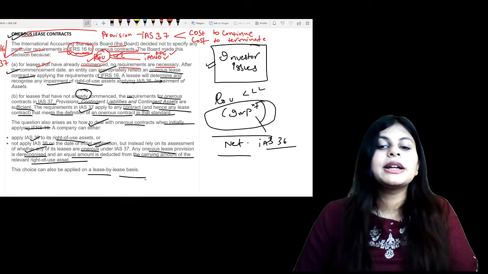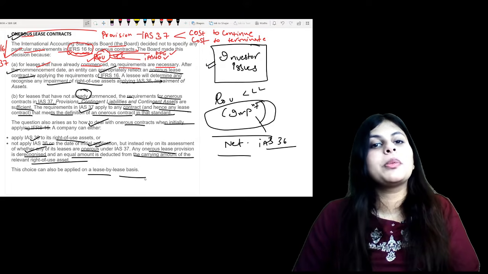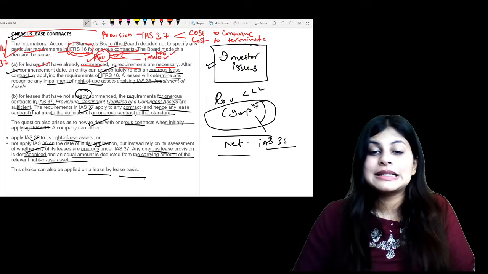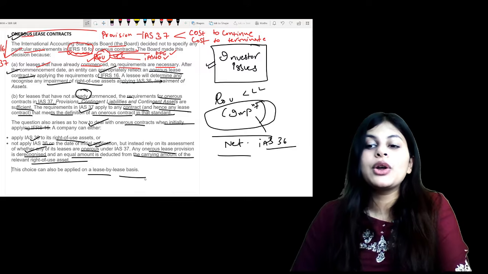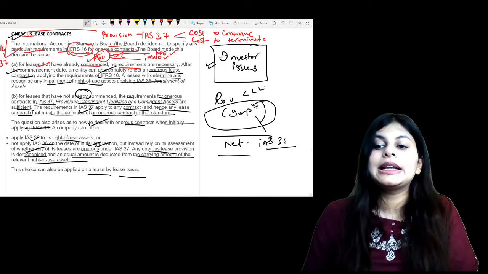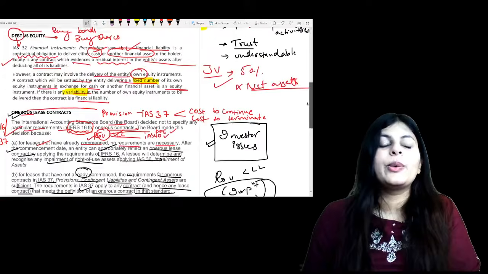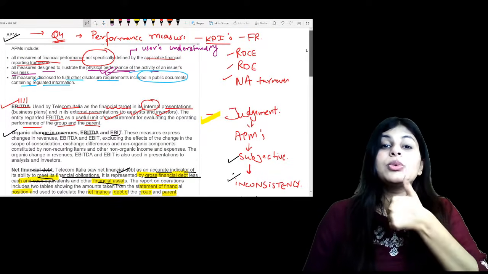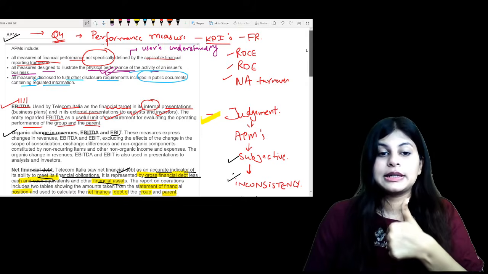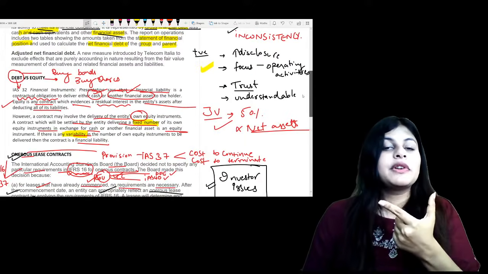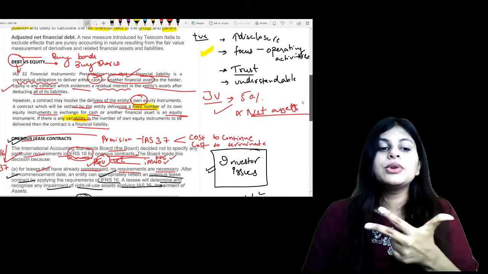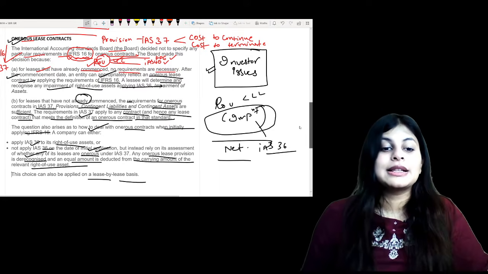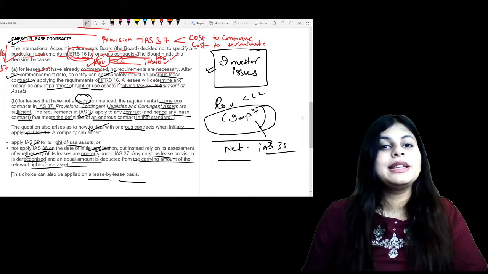Very soon I'll be attaching some readings on investor issues. That is a very simple topic. You can just go through it once, and that is basically the end of our important technical articles which I consider very important for your March 2023 attempt. So now you know what APMs are, their advantages and disadvantages. Now you know the difference between debt and equity, and now you know how you deal with onerous lease contracts.